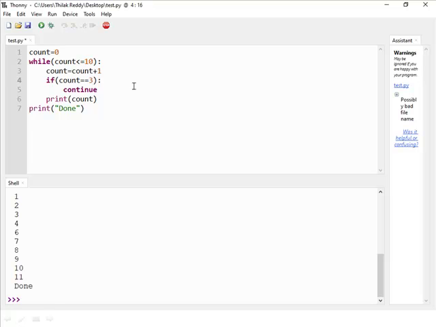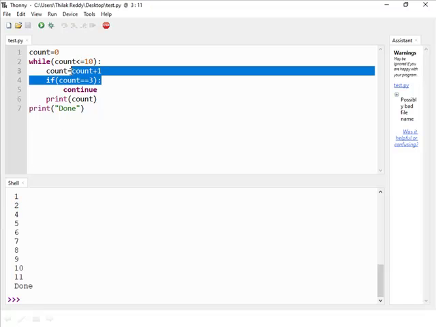Okay, for example, if this value is 3, that means it will display 1 and 2 and skip the third iteration. That means it will not display the value 3 and it continues the remaining iterations. So let me execute the code. See, this will be the output. So in the first iteration and second iteration, it will display the values 1 and 2. But in the third iteration, this if condition is true.